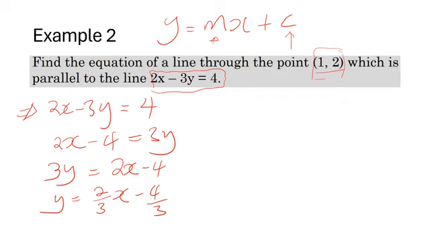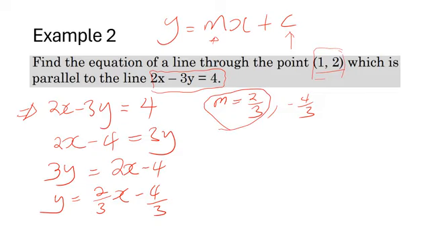So having this, from the standard equation, we know that our m is equal to 2 over 3, and our c is equal to minus 4 over 3. Okay, so remember, lines are always parallel if they have the same gradient.